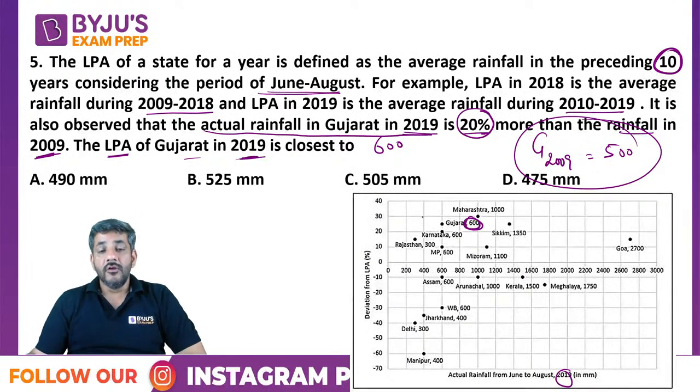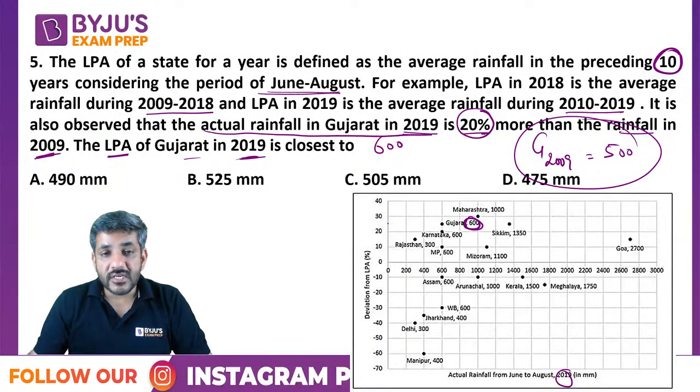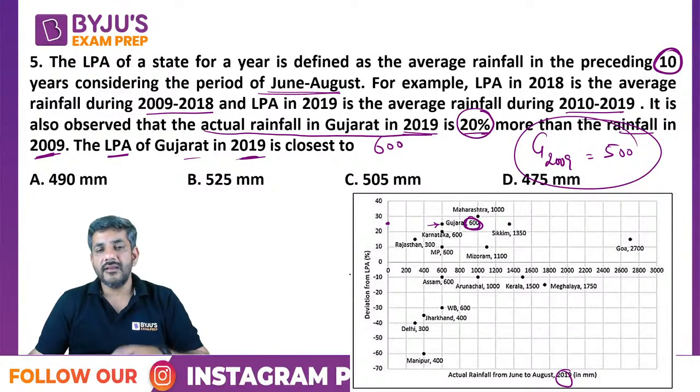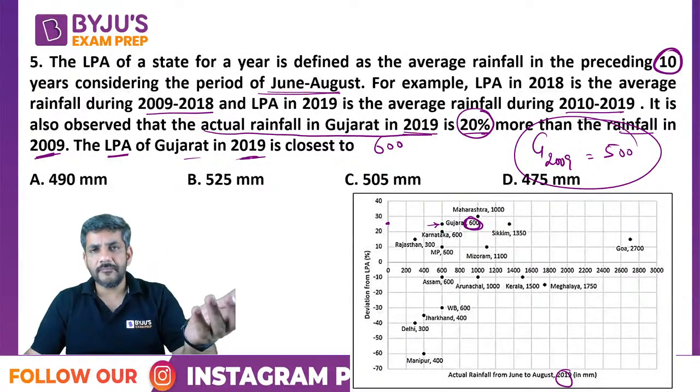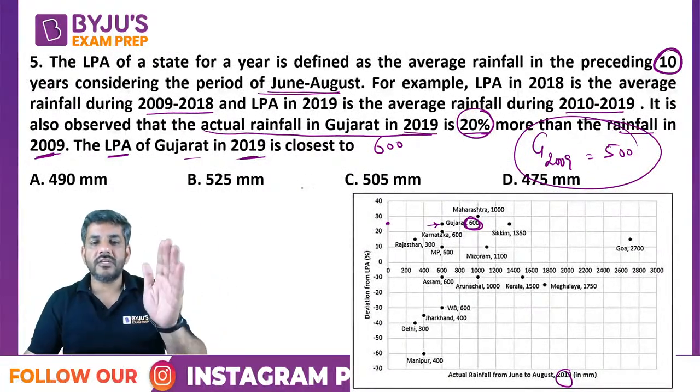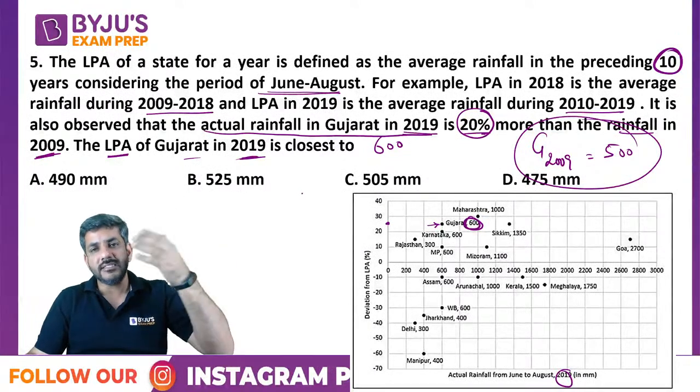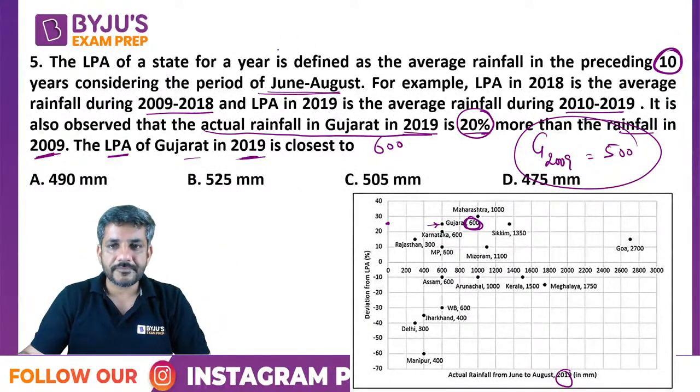What is the LPA of Gujarat in 2019? One more thing. For Gujarat, the deviation from LPA is 25%, right? Deviation from LPA is 25%. And now this LPA would be of 2018. भाई 19 के अगर figures हैं तो इसका जो deviation होगा from the last years, okay, average.